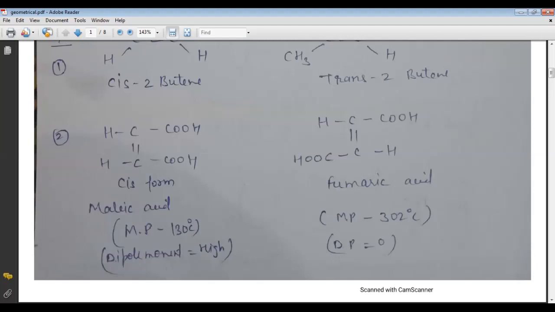As we know, the formation of cis or trans forms in geometrical isomers changes their physical and chemical properties also. As we see, the melting point of maleic acid is 130 degrees centigrade, and the melting point of fumaric acid is 302 degrees centigrade. The dipole moment of maleic acid is high, and the dipole moment of fumaric acid is 0. So the dipole moment is high for the cis form, and very low for the trans form.